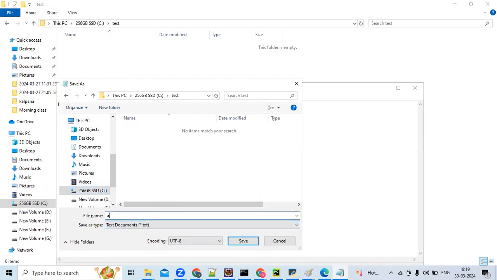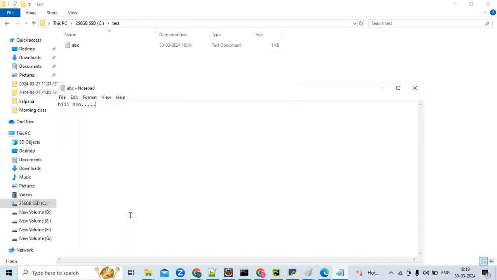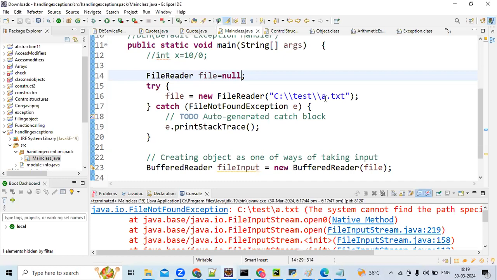Okay. See, my abc.txt file is there in my test folder of C drive. Am I correct? Let's rename my abc. Am I correct now? See, now I have found this file. Now file not found exception is not expected to come.